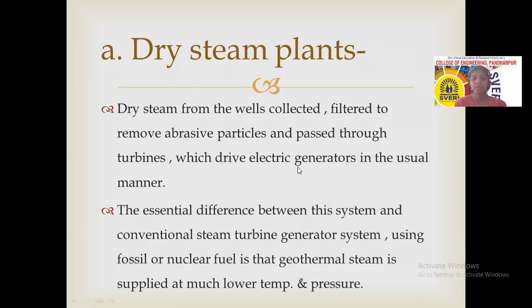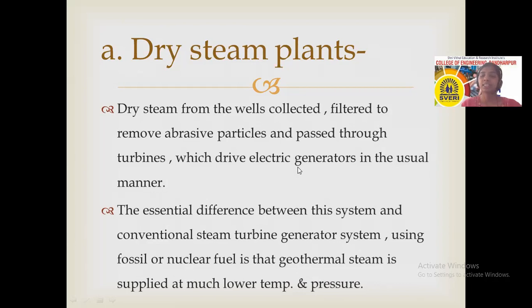So the main difference is that in the case of geothermal dry steam plants, no utilization of fuels is necessary. In other conventional steam turbine generators, we are burning some amount of fuel, that may be any fuel, coal or nuclear fuel. By burning that fuel, heating the water or creating steam, we are generating the electricity.